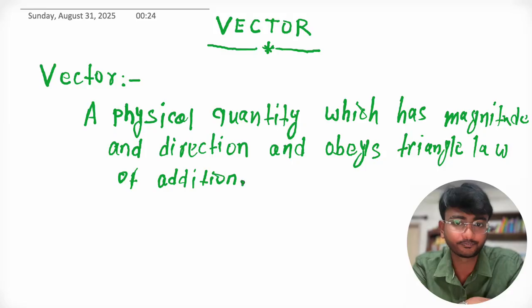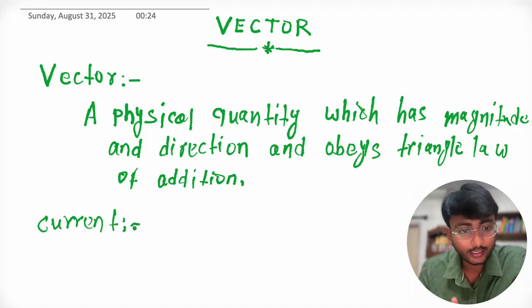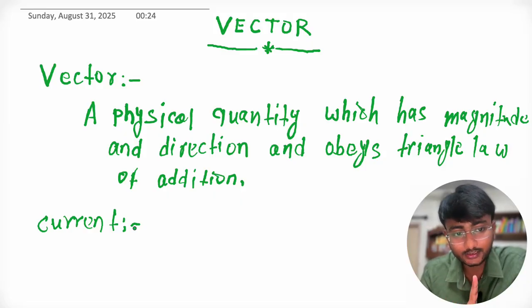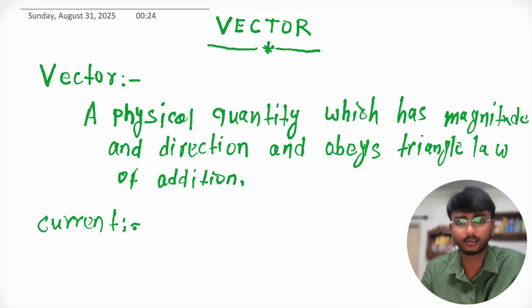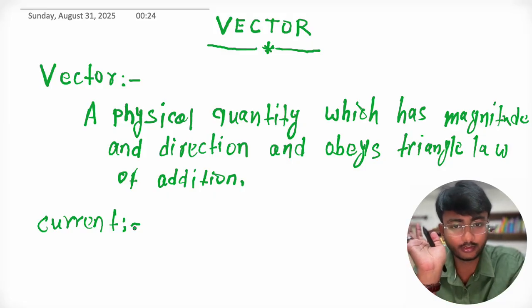The other famous example is current. Why is current not a vector? Because current doesn't follow the triangle law of addition. Current has direction, current has magnitude, but it does not follow the triangle law of addition. For that reason, current is not a vector. So now if someone asks you what a vector is, you need to add that any physical quantity that has direction and magnitude and always follows the triangle law of addition is called a vector.